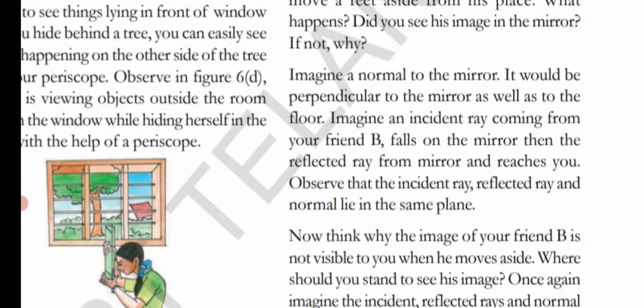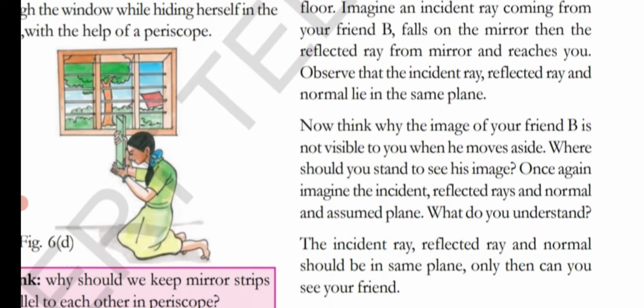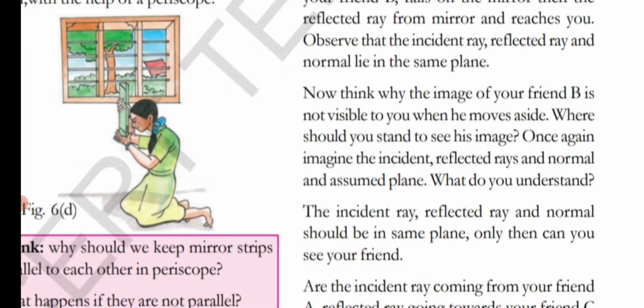Imagine an incident ray coming from your friend B falls on the mirror, then the reflected ray from the mirror reaches you. Observe that the incident ray, reflected ray and the normal lie in the same plane. Now think why the image of your friend B is not visible to you. When he moves aside, where should you stand to see his image?